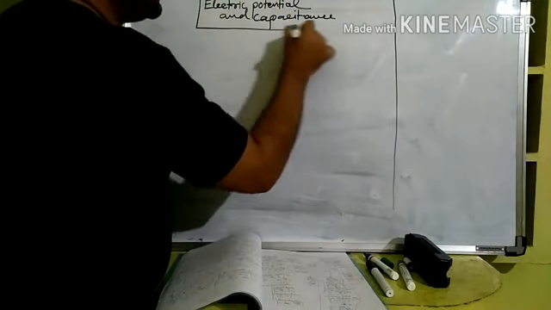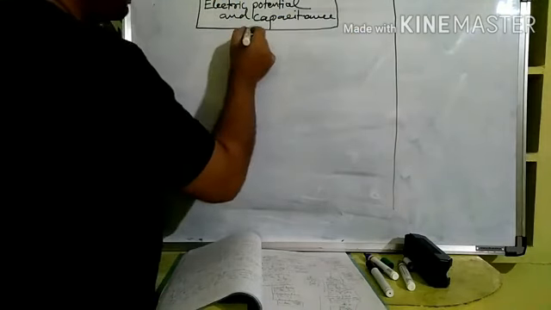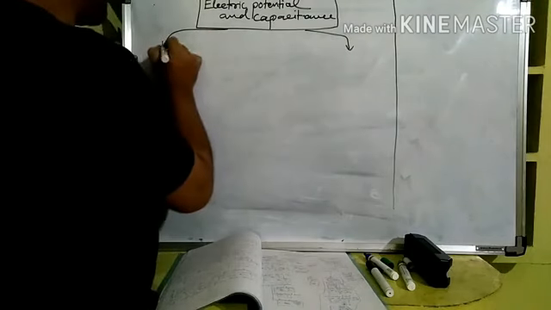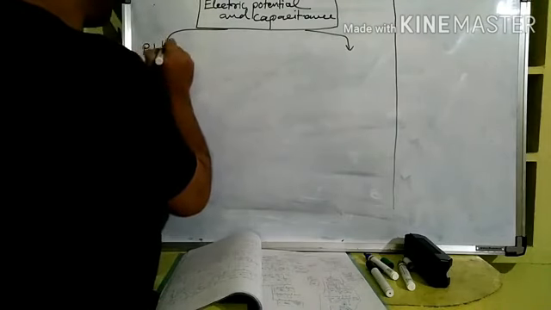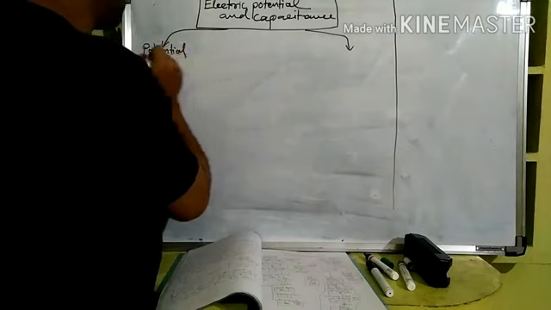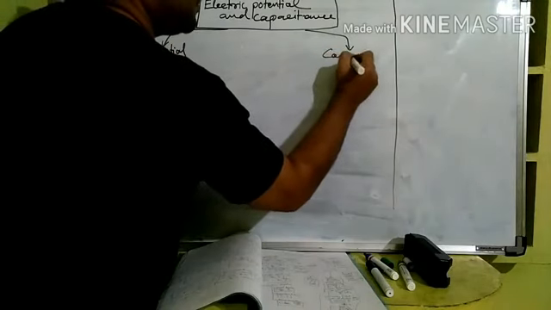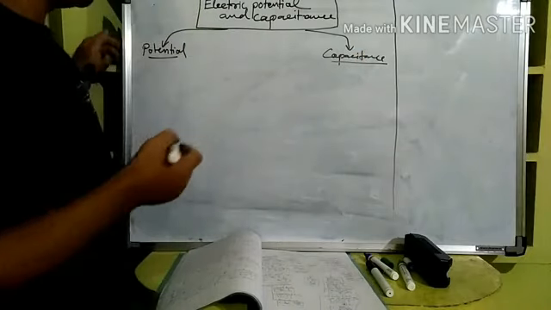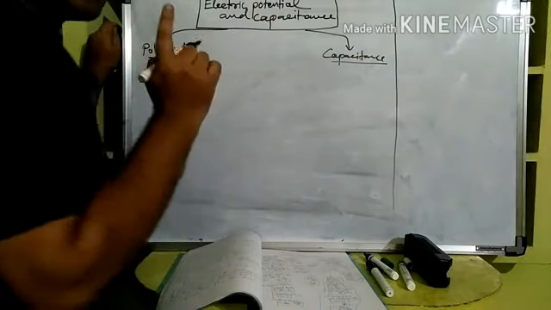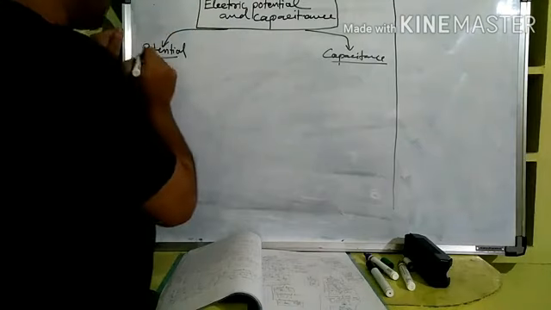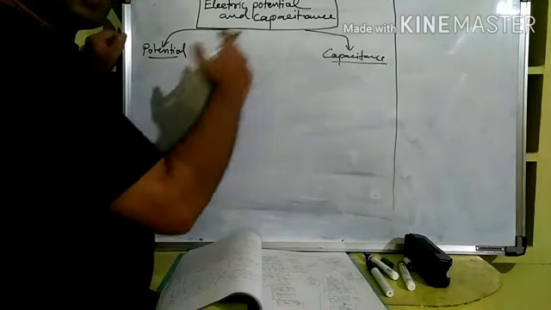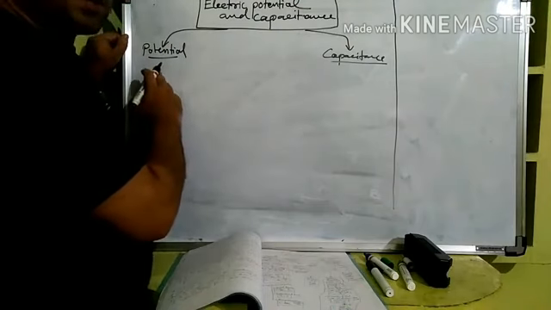Okay, so this is electric potential and capacitance. Basically, broadly we can say it's potential and capacitance, right? Now in potential, what things we have studied? First, what is the potential? It's work done in moving a unit positive charge from infinity to a particular point. That's the potential we studied.